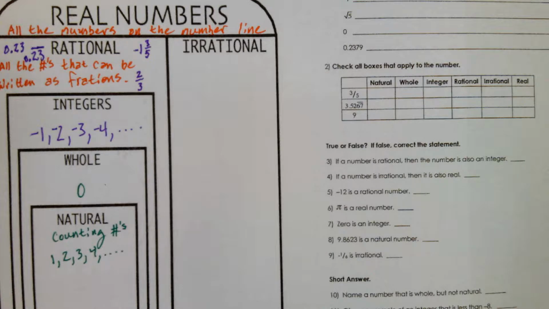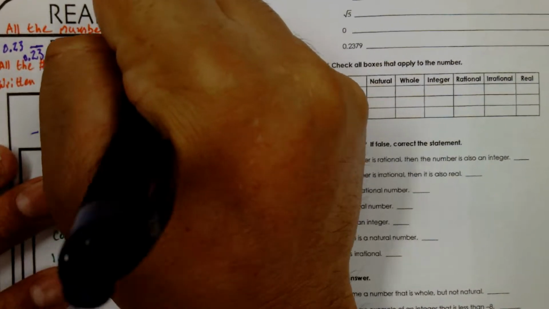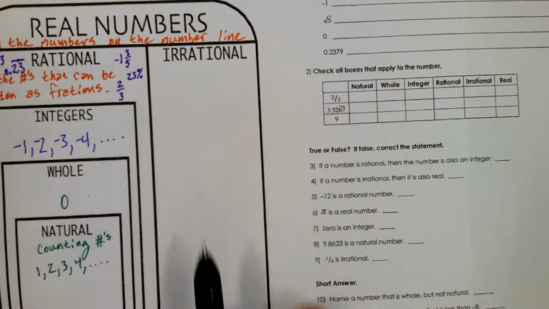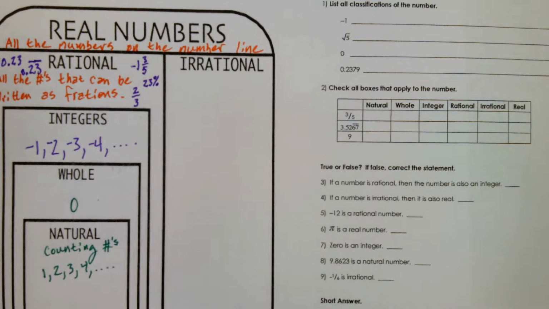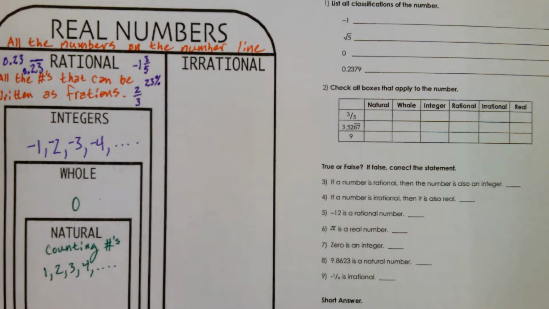Can you think of any other numbers we can write as fractions? How about percents? Can I write a percent as a fraction? Yeah. 24%. That's 24 over 100. You remember. So percents can be written as fractions. So these are all types of numbers I can write as fractions. So they're rational numbers. And they're also real numbers.